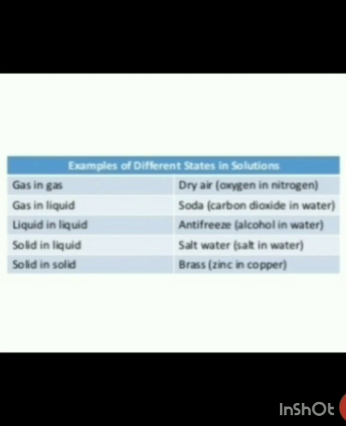And the last example is solid in solid. When we add solid in solid, this process is called the alloy making process. For example, here a brass alloy is made when zinc is added in copper. So zinc is a solute and copper is your solvent. So this is how we differentiate between solute and solvent and how we form solutions.